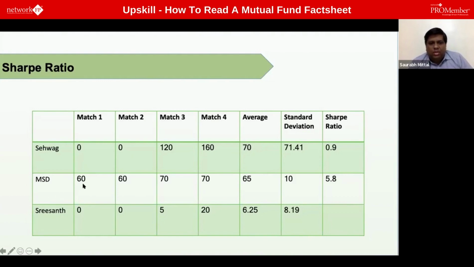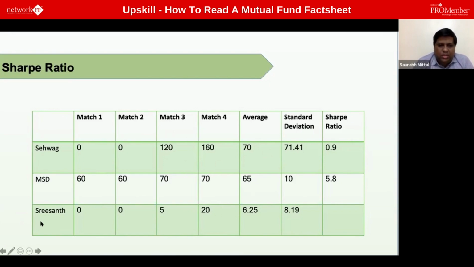Similarly, in Dhoni, you can see 60, 60, 70, 70, which give an average of 65. Now, if you compare Dhoni versus Sehwag, you would see the average of Sehwag is better than Dhoni. So when you look at only a performance, say a 3-year performance or a 5-year performance, the average is what you get to see. So you cannot really make out whether this performance was worth the risk or worth the volatility. So average is nothing but the performance of a particular scheme, right?